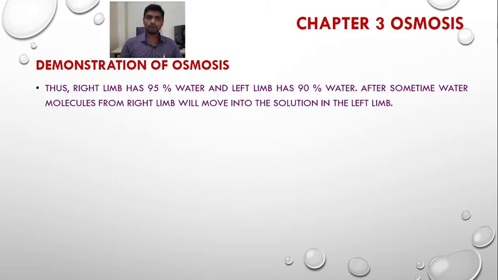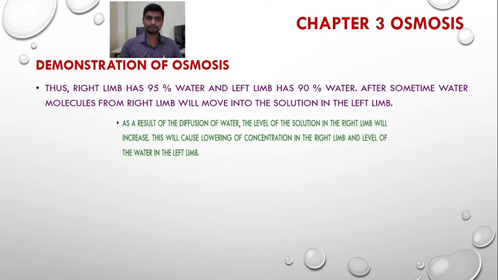After some time, water molecules from the right limb will move into the solution in the left limb.